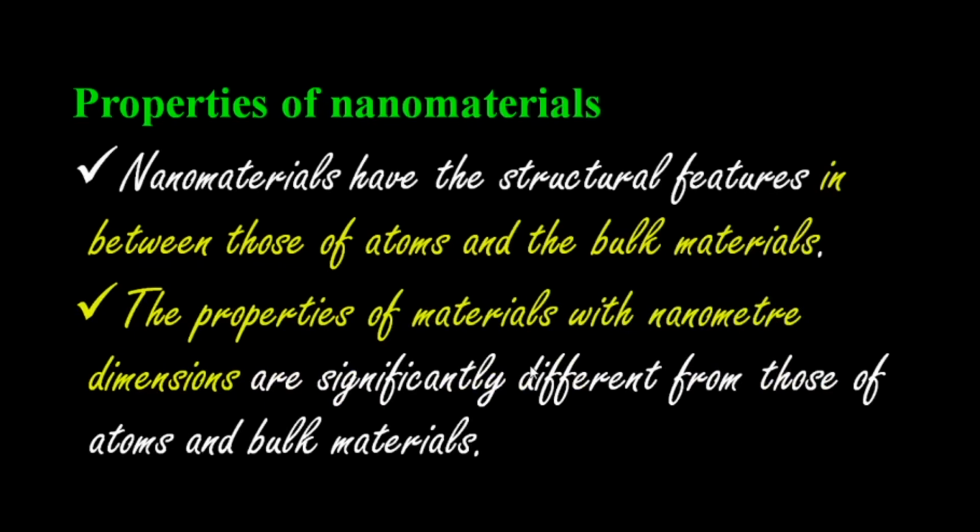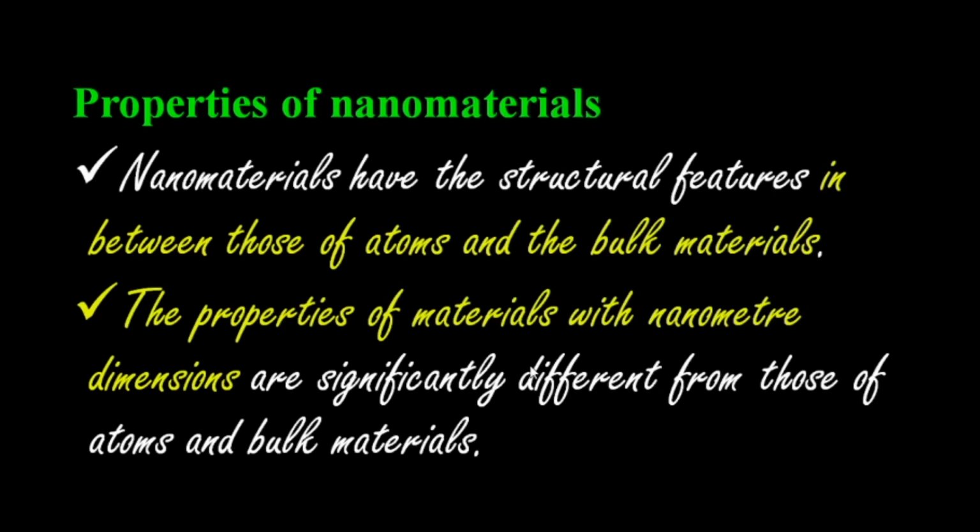This is mainly because of the size. Why they differ from the atom and the bulk material is mainly because of the nanometer size of the materials. So they have large surface area, high surface area, spatial confinement and reduced imperfection. These properties cannot exist in the bulk materials.